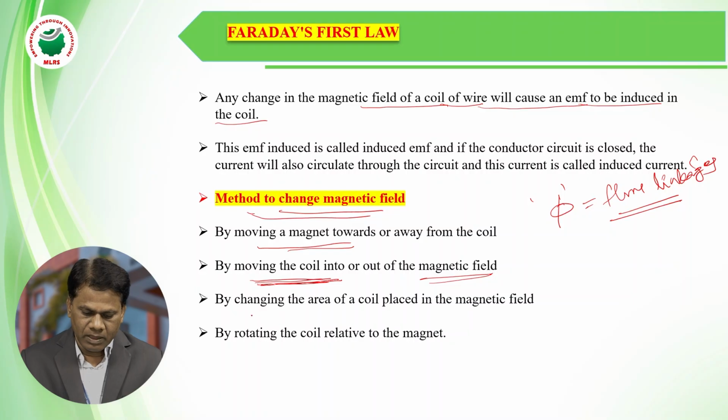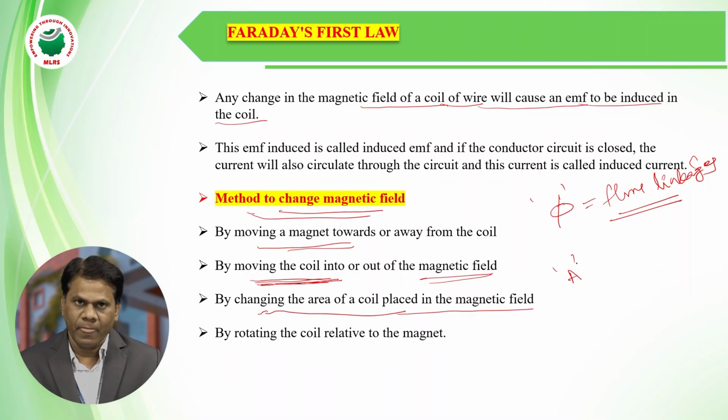Another method is changing the area of a coil placed in the magnetic field. If we change the area of the magnetic field in which the conductor is placed, then also we get a change in the magnetic field linking with the coil. So by changing the area, we change the flux linkages with the conductor, and that way we get induced EMF in the conductor.